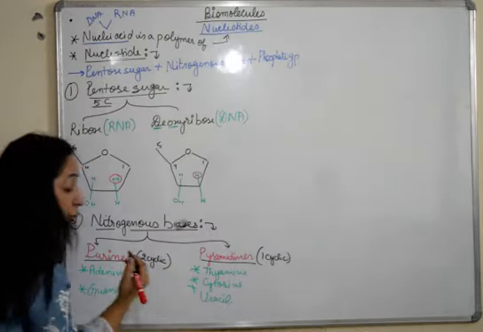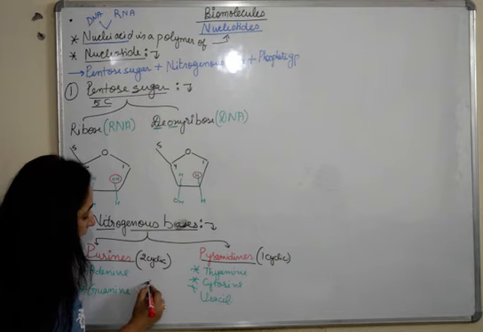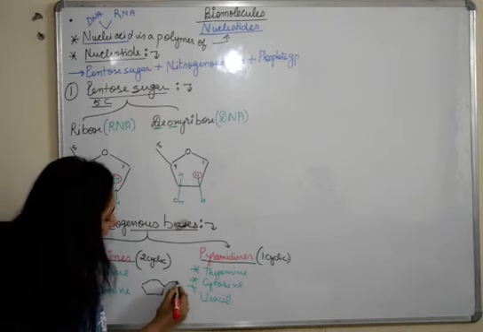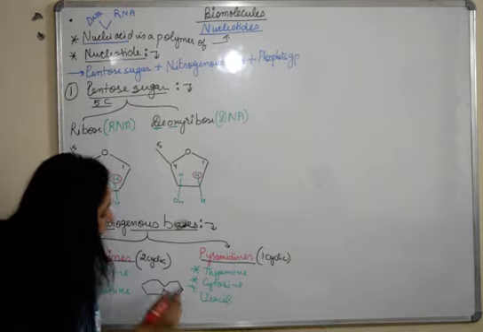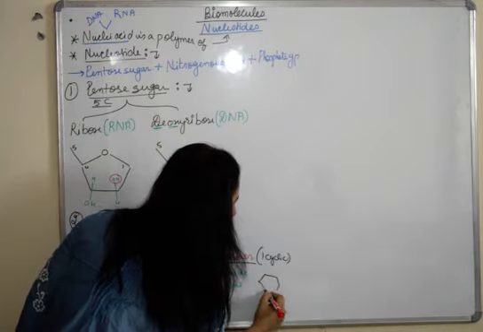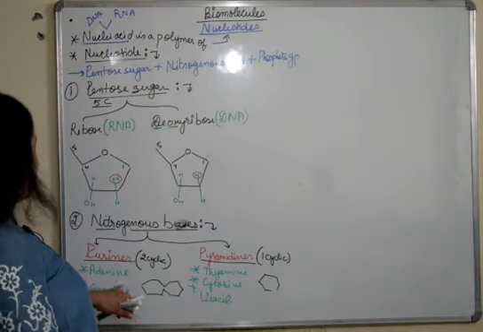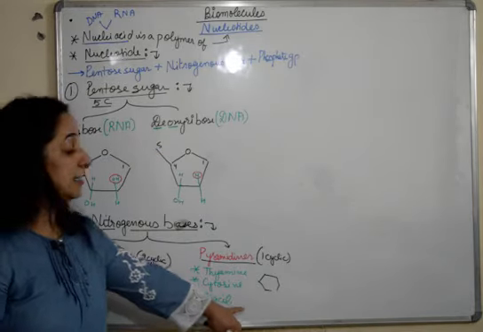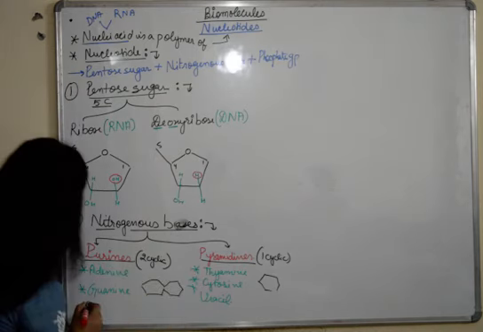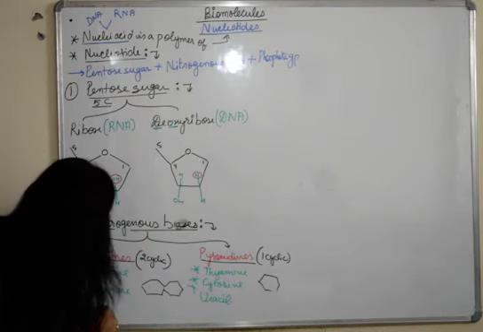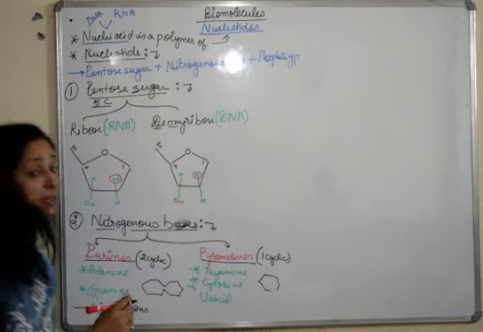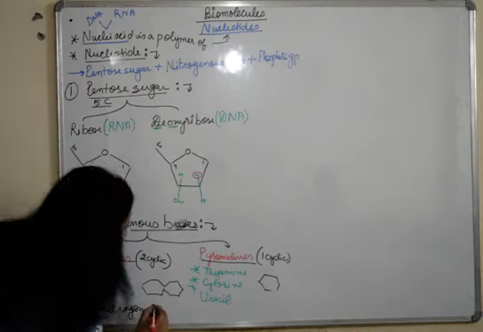That means when we draw the structure of purines, it has two cycles like this. Two cyclic structures will form one purine, whereas here we have only one. So that's a two cyclic structure, and here we have one cyclic. Here it is two cyclic and four nitrogens are attached here, at positions 1, 3, 7 and 9.